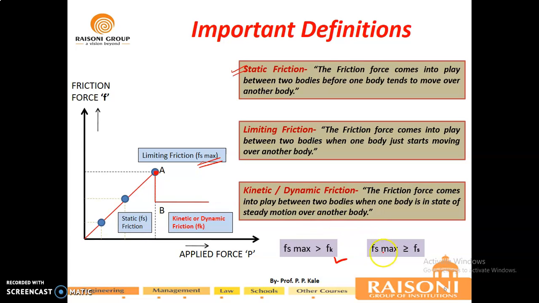At this point you also have static friction, but at this point that static friction is called the limiting friction. So static friction will be less than or equal to the limiting friction, or the limiting friction will be greater than or equal to the static friction. But strictly, the limiting friction is always greater than the kinetic friction.